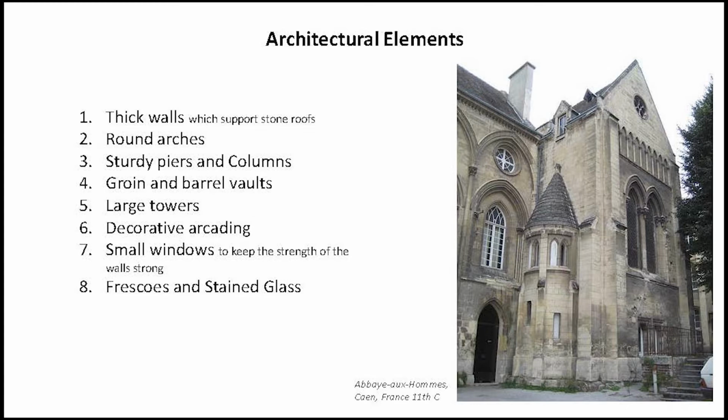Then we can see extensively decorative arcading, and we can see small windows to keep the strength of the wall strong, so that they become much more resistant to fire. And in the interior we can see extensive use of frescoes and stained glass. So in the next slides we are going to discuss all these elements in detail and how the contemporary social, political and religious context influenced them, and how they altogether formed the architectural style that is called Romanesque. We will discuss it in the coming slides.